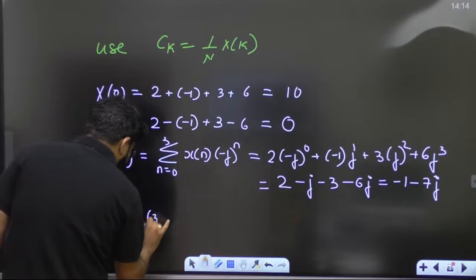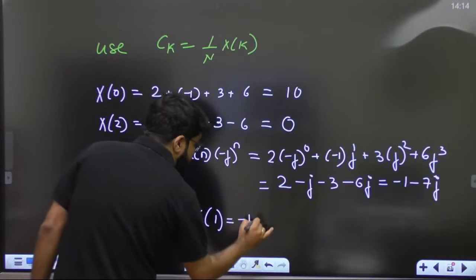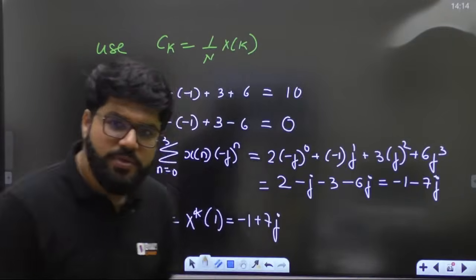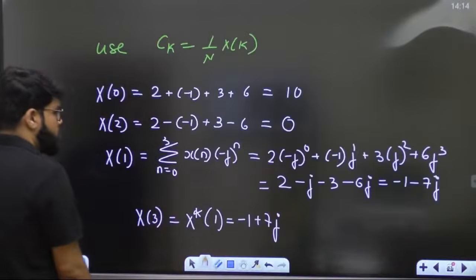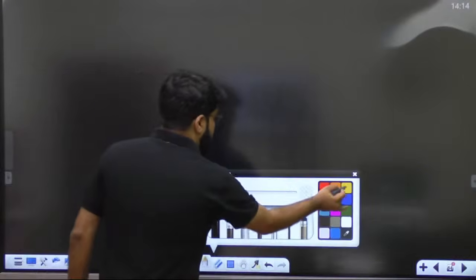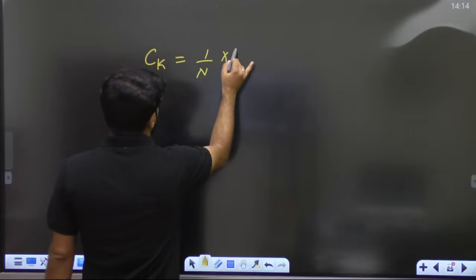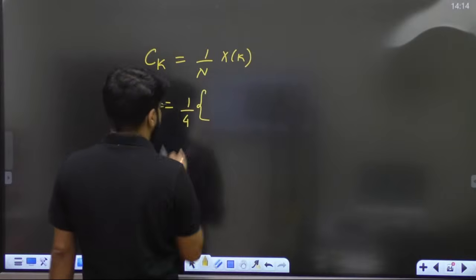So what will be X3? It is X1 star, that is minus 1 plus 7j. All DFT properties you can use and make the question very, very simple. So my answer will be: Ck, as I told you, is 1 by N of the DFT. So that will be 1 by 4 of the DFT obtained.